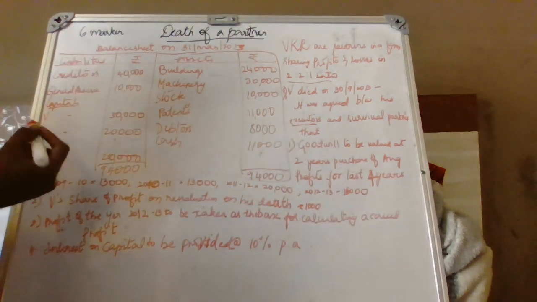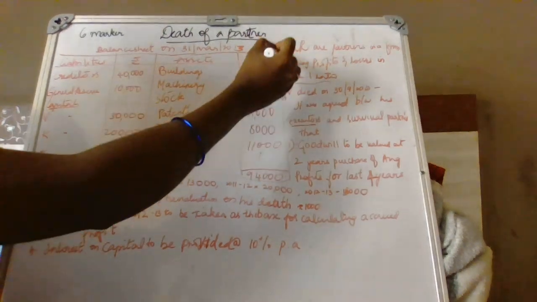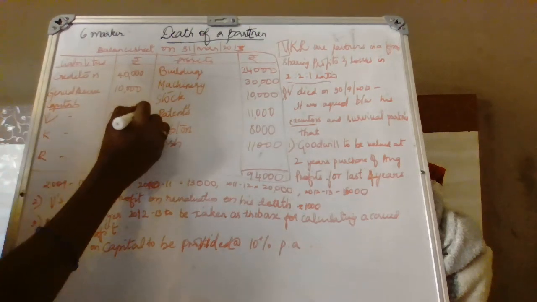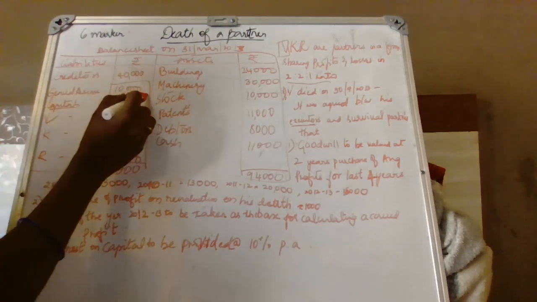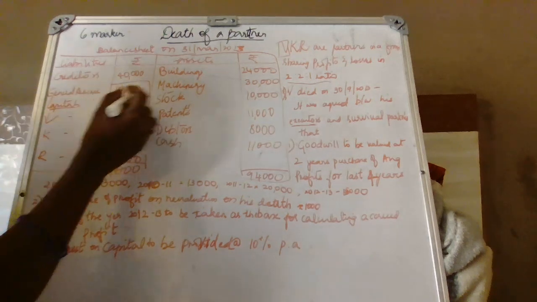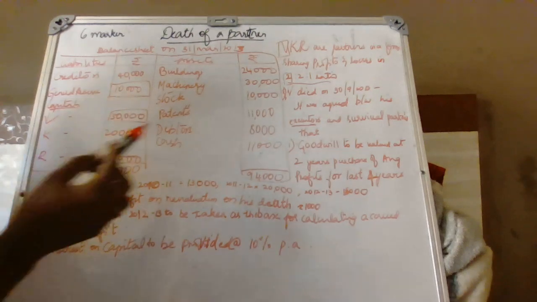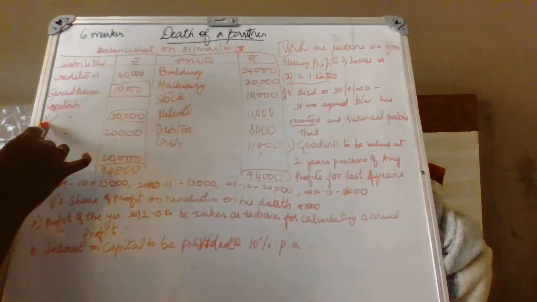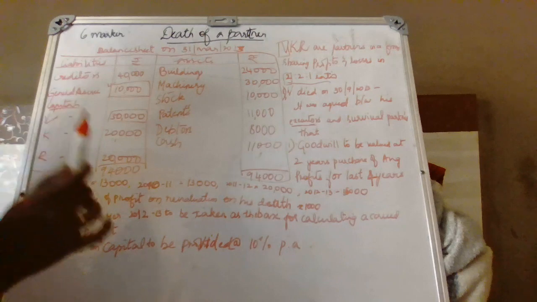First, let's see what the partner is eligible to take from the business. The person who is dead is V. So V's capital, yes, he is eligible. General reserve, yes. These are accumulated profits kept for future contingencies, so it will be shared in the ratio; V's ratio is 2. Is there any profit and loss? No profit and loss account. So only his capital and general reserve are the first two items you are supposed to consider for settlement of dues.